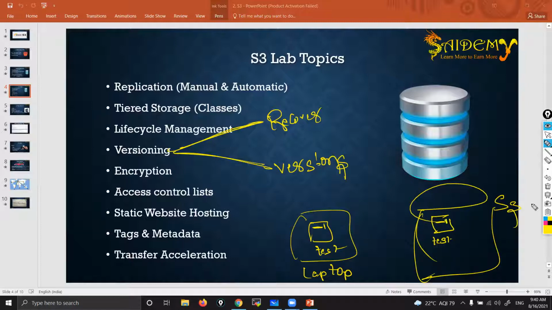Then I opened that file in my laptop and added one more line. Again, I have uploaded. Then that will be stored as a new file with both lines, 1 and 2. Again, I have added one more line in that same file and uploaded again. And that will be stored as a new file with all 3 lines.